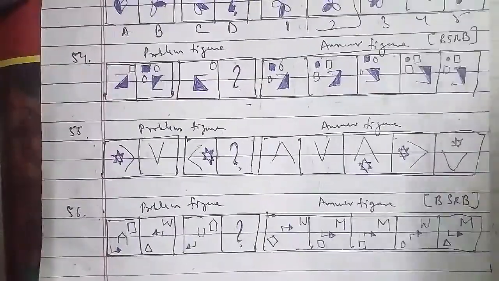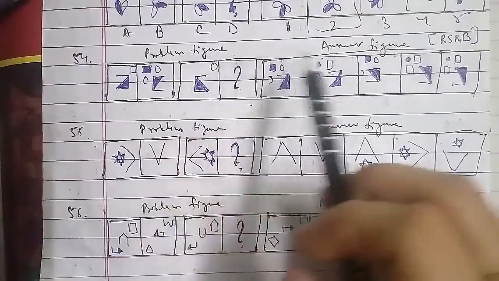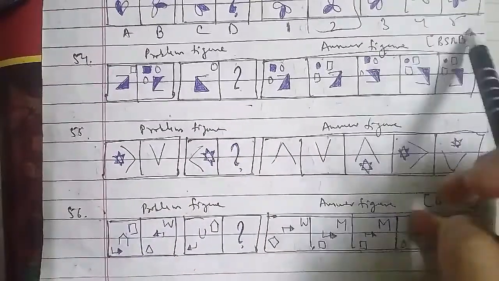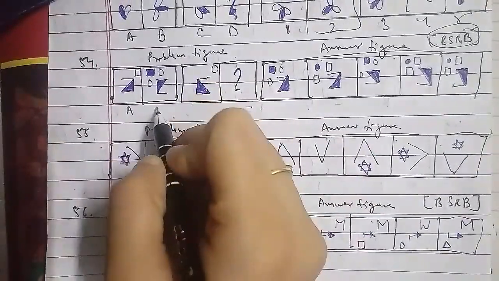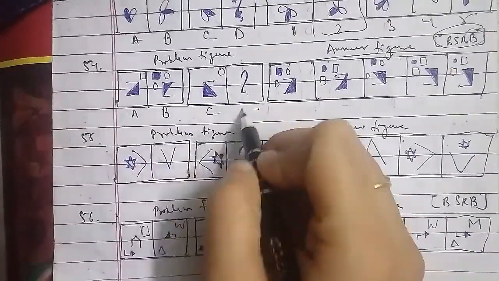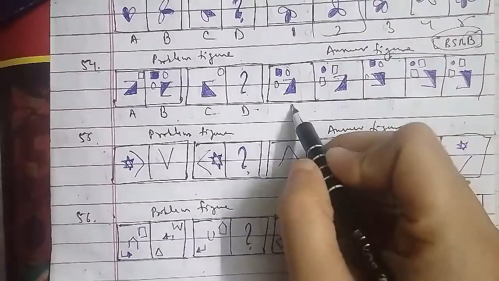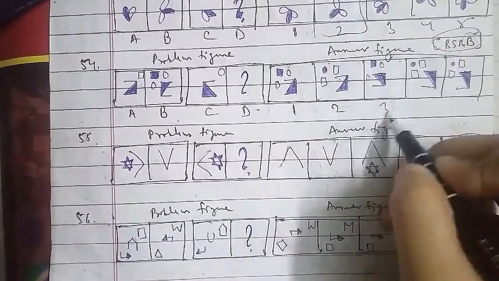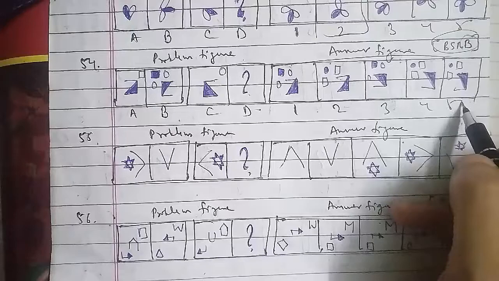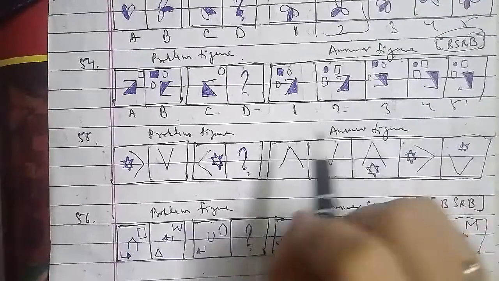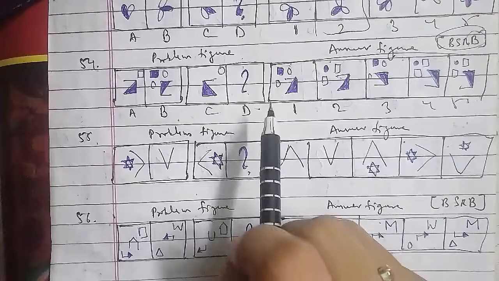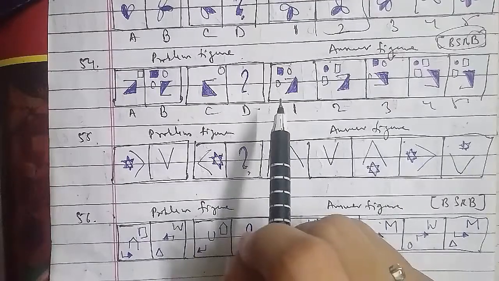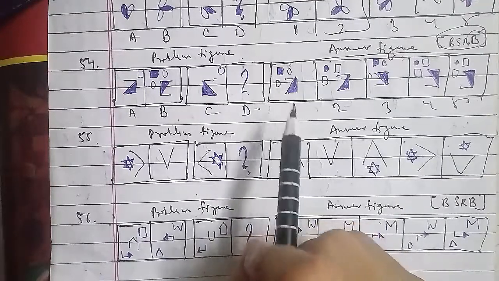In this case the central figure rotates through 180 degrees and the other figure moves to the upper left corner and becomes black, and two similar figures appear: if the back figure is a square, the black figure is a circle, and if the back figure is a circle, the black figure is a square, so that they appear on either side of the back figure. So the D figure that we have to find out is the fourth figure, which will be the right answer for this question here.